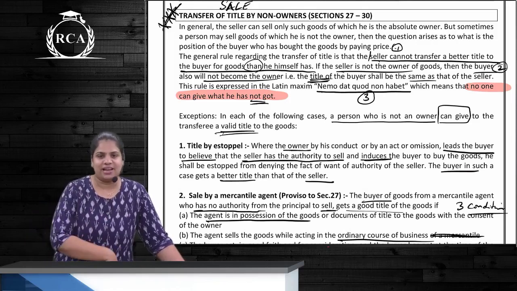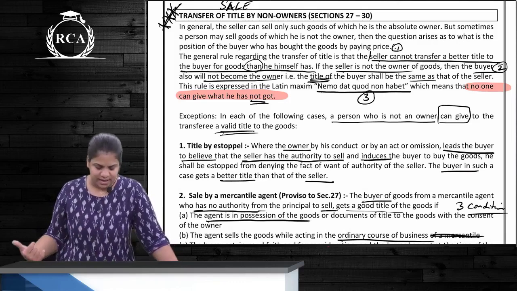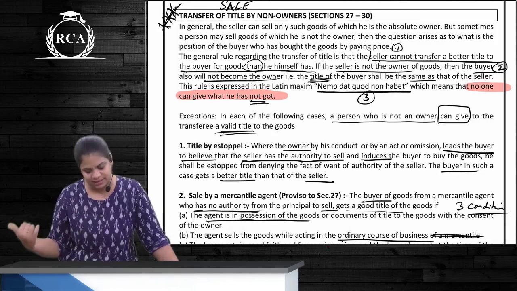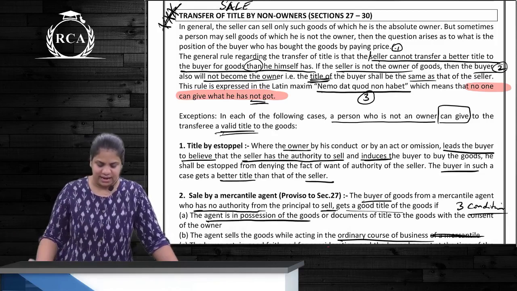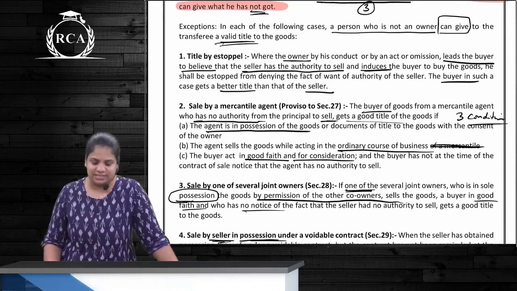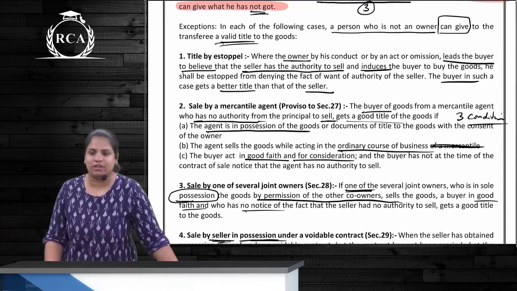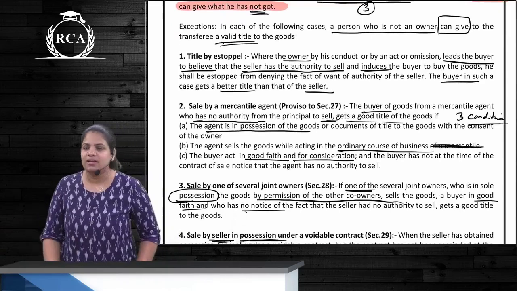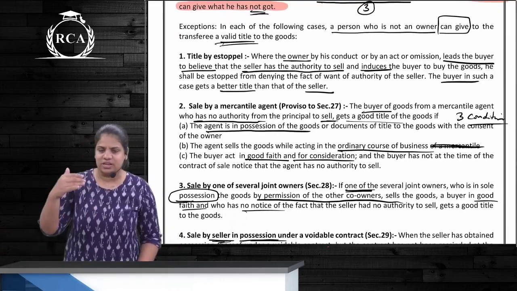If the seller is not the owner, then the buyer will not become the owner. The title of the buyer is going to be the same as the title of the seller, and this is the general rule, correct? But we have got exceptions, which means in all these cases, even though a person is not the owner, the buyer is getting a valid title.